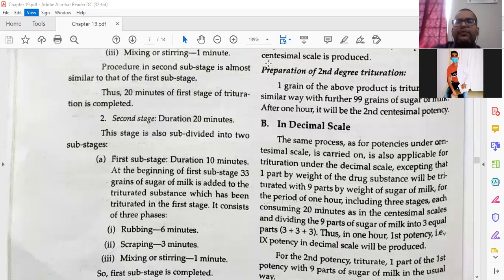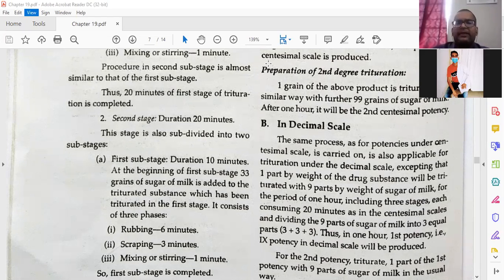To make third centesimal potency, you have to take 1 grain from the second centesimal potency, okay, and 99 parts of sugar of milk, and you have to do all the process as per 60 minutes. And if you want to make fourth potency, again same thing, from third potency 1 grain you will take, and 99 grains of sugar of milk you will take, and you will do all the process 1 hour, and you will get the 4C potency. So like this we will go one by one, okay.